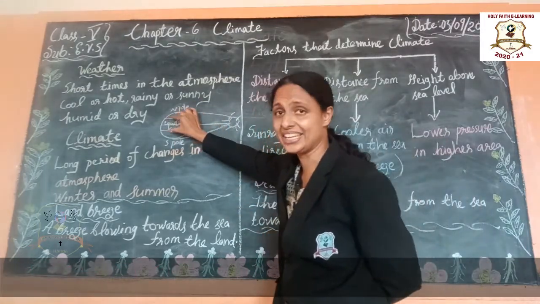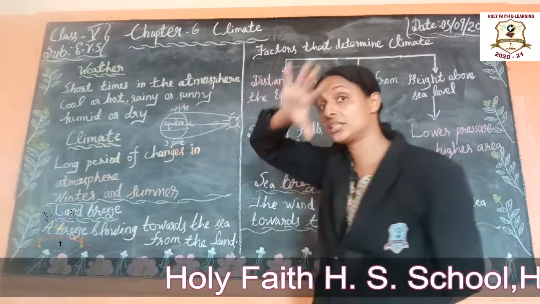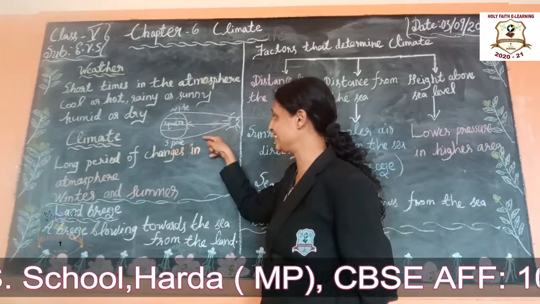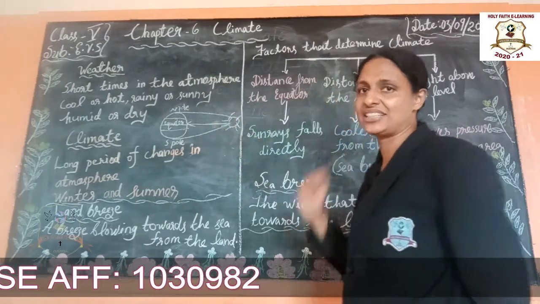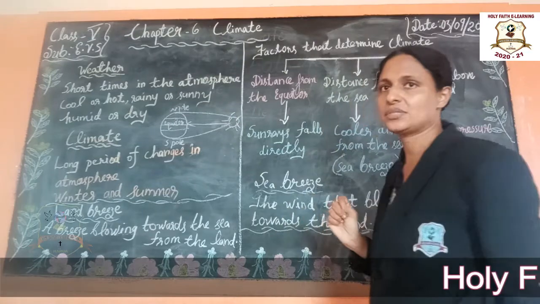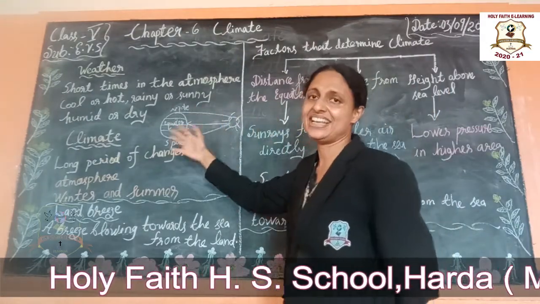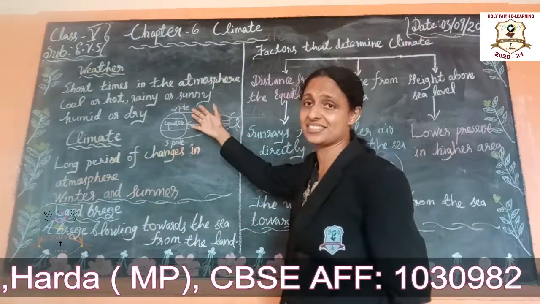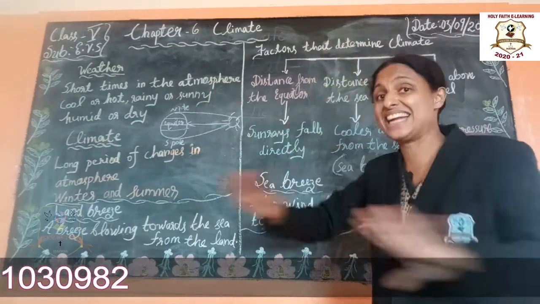Equator is the middle area. This place is a little smaller, but poles area is a larger area. Okay. More than equator area. Okay. Spread the light over the poles area. Cold countries are there. Why? Because they are not getting enough sunlight. That is why. Okay, students. At the poles, the sun rays spread over the largest area. Larger area is there. And we already learnt air spreads the sun's heat.